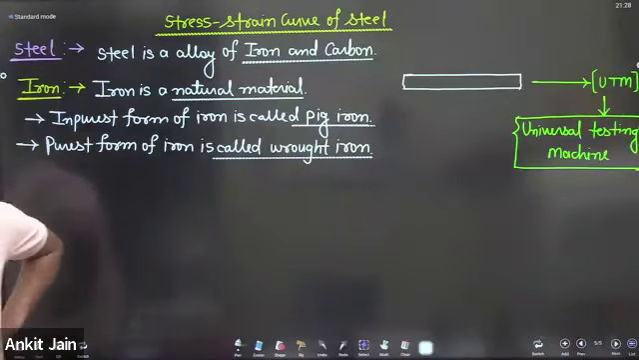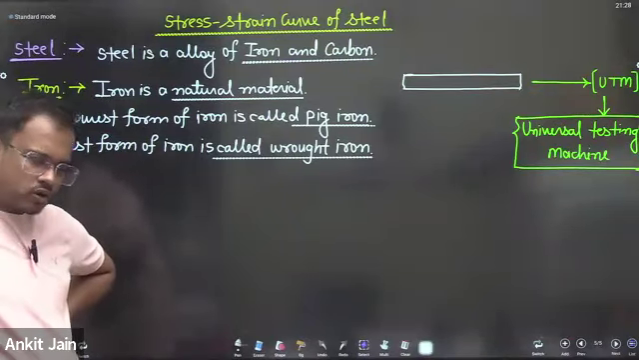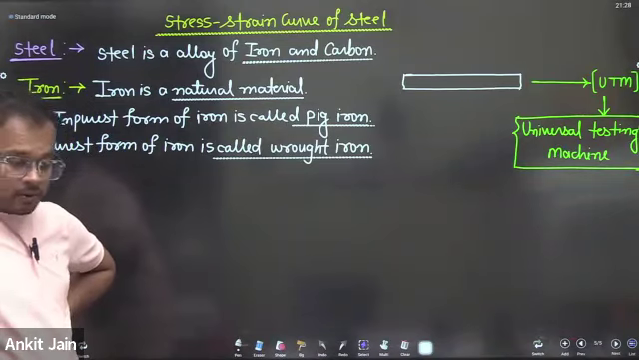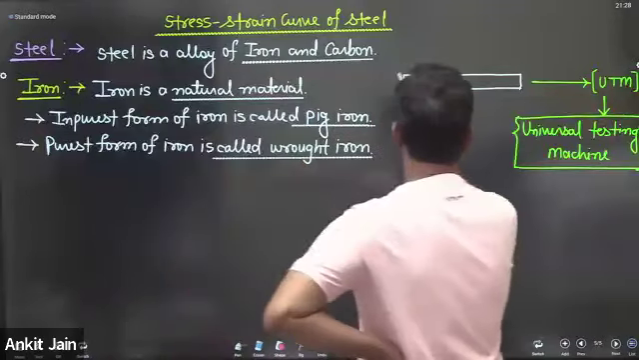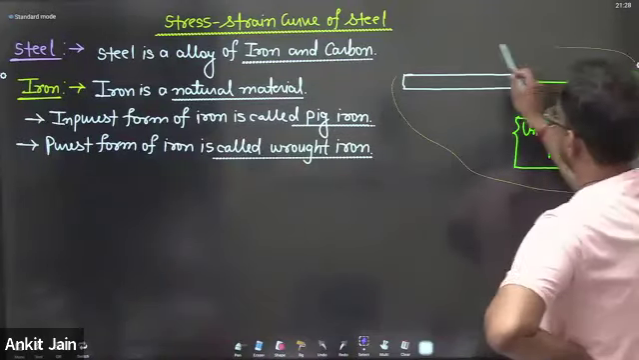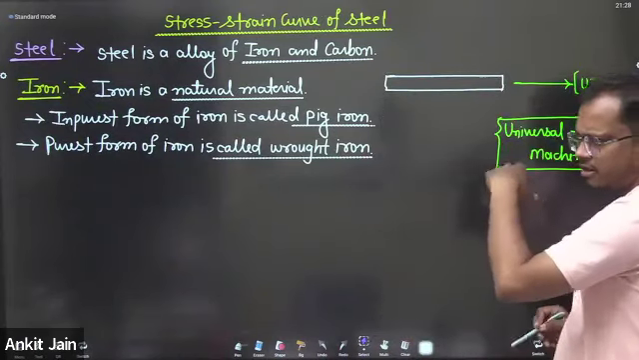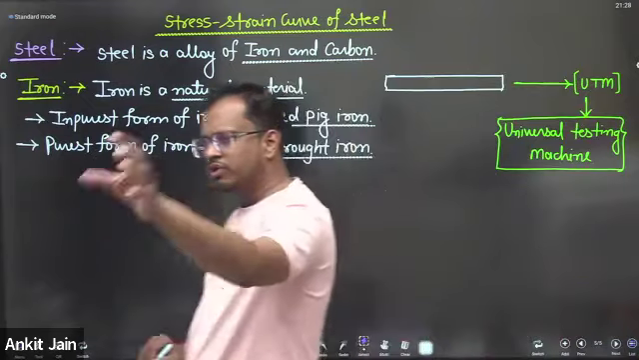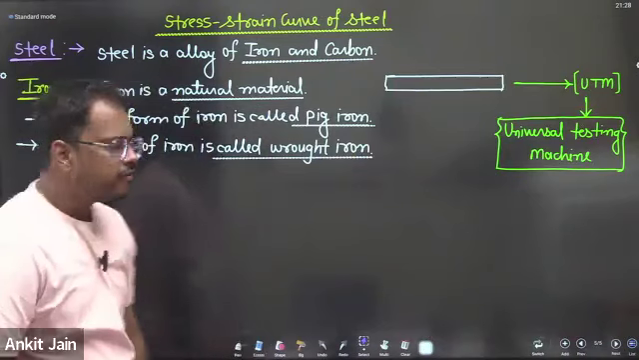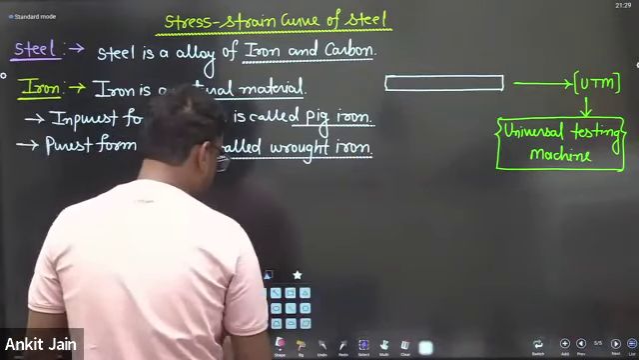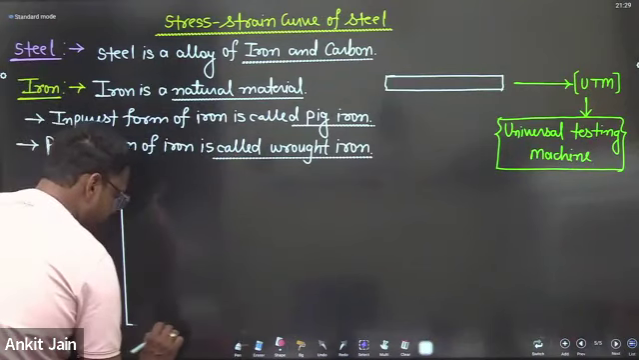So I will consider a rod of wrought iron. Wrought iron is the purest form of iron, and pig iron is the impurest form of iron. If you put this rod of wrought iron on a UTM and apply a tensile force over there, the stress strain curve of wrought iron will develop.